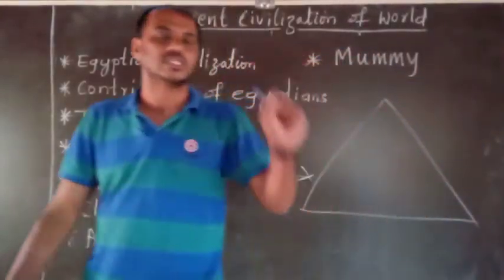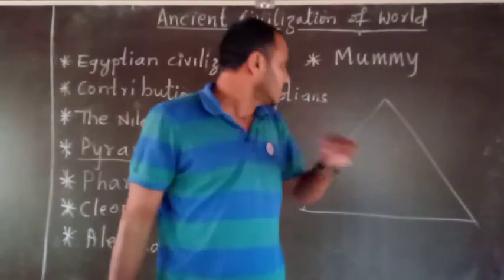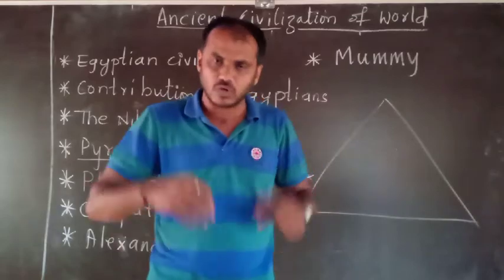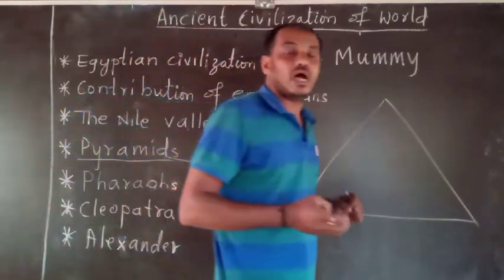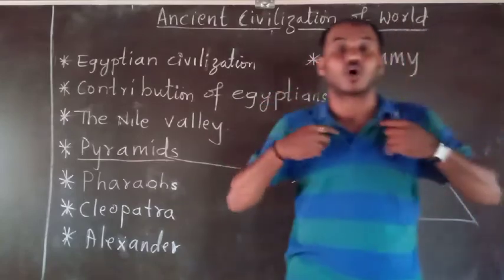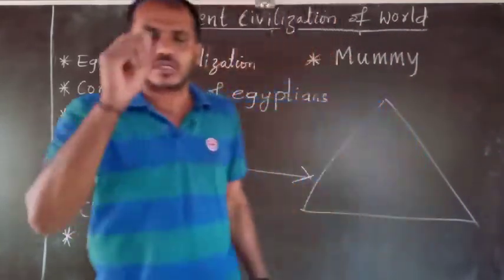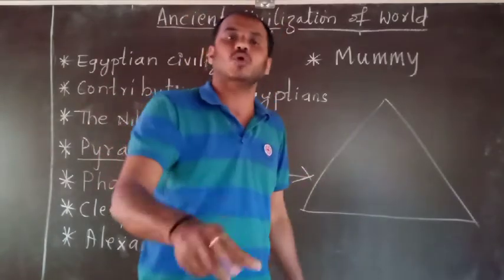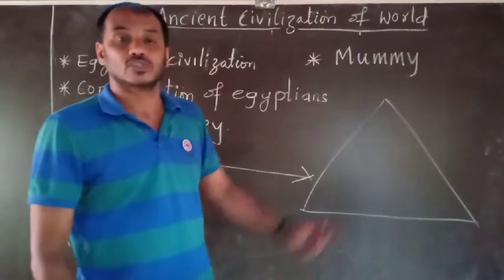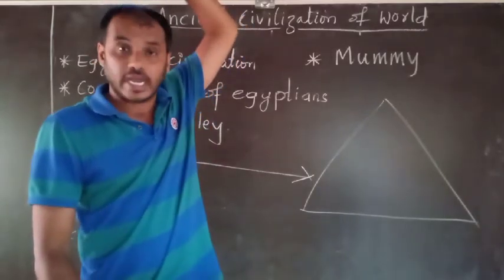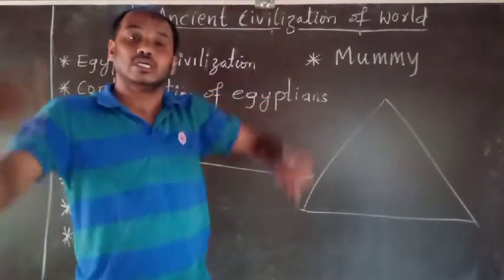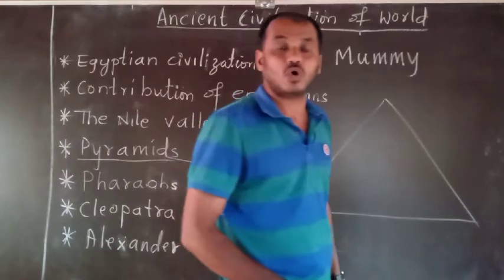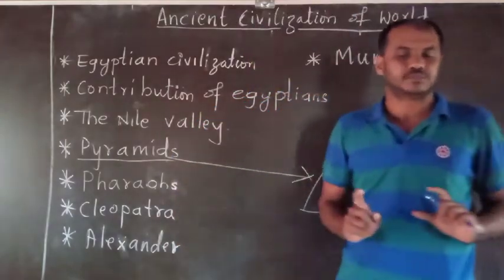And with whatever he was using in his lifetime, I think recently one pyramid was exhibited, and inside the pyramid the dead body, the skeleton, was there, with all the gold ornaments on it. Even though it was kept 6,000 years ago, it was exhibited 2 to 3 years back, and all the gold ornaments were as they were.